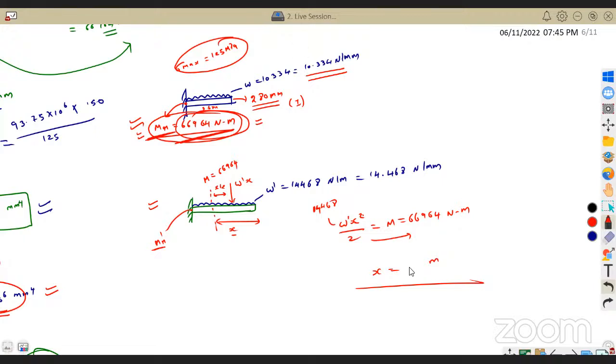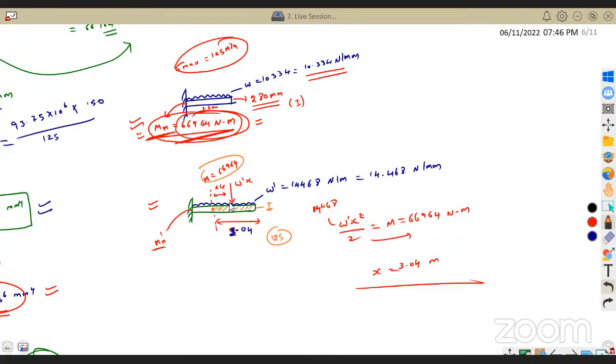3.04. Fine, Gabriel, 3.04, correct. Now just listen, stop calculating. Until 3.04, with the same cross section itself, which means with the same I section, I will be able to withstand the stress of 125 megapascal, because at 3.04 only the maximum moment is reached. So until that point this beam can resist.